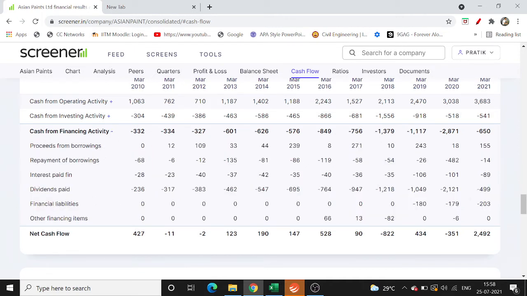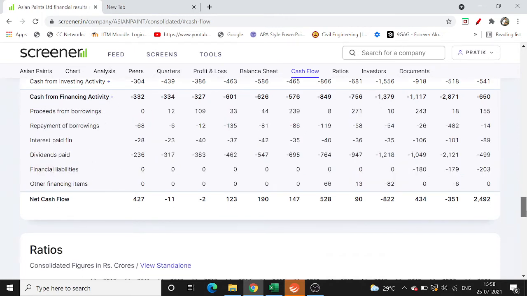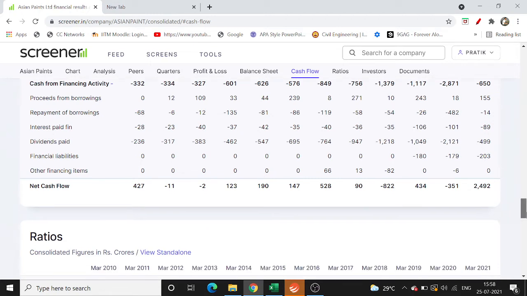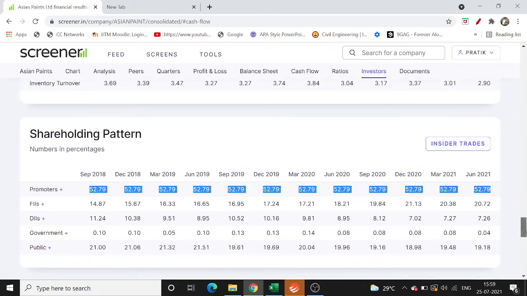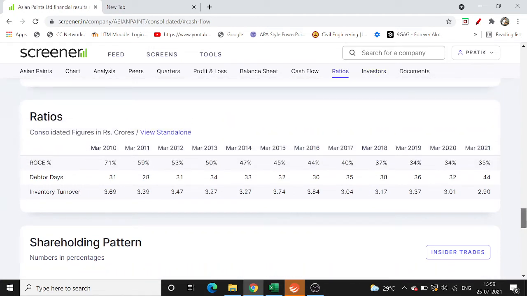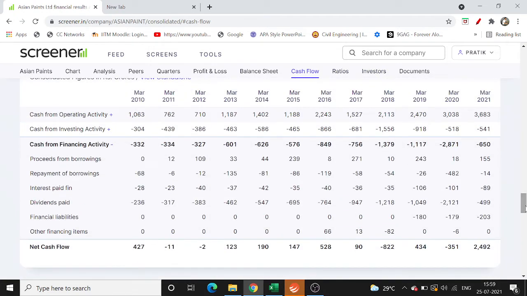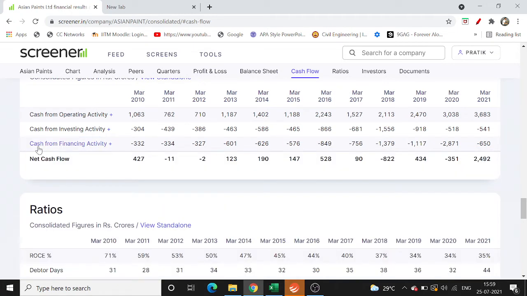So in this case, the promoters are not buying back their own shares from the market, and you can see that from the shareholding patterns also. The promoter holding has been constant throughout the years, and they have not bought their own share back. So which is sort of a negative sign, but it's okay. So these are the 3 points which we can derive from the cash flow from financing activities.